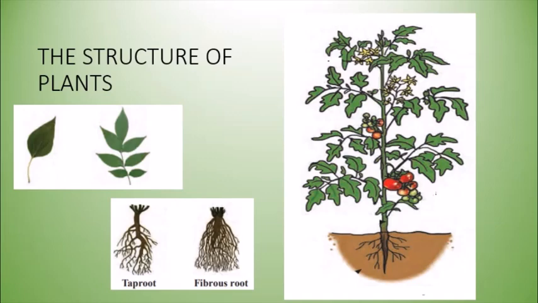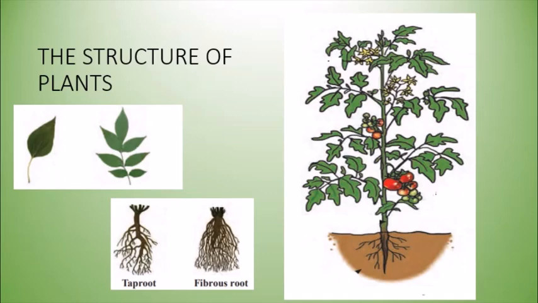Now we know that a plant grows from a seed, and then from the seed the plumule and the radicle grow. From the radicle the roots grow, and from the plumule the stem and the other parts grow. This is called the germination of seed. You have studied this in your previous class. Let's understand the structure of plants now.